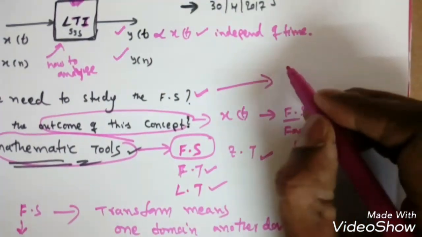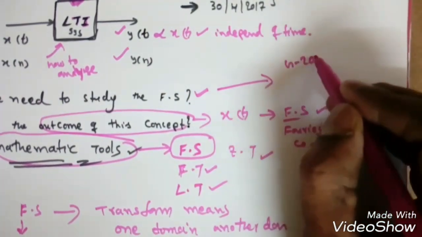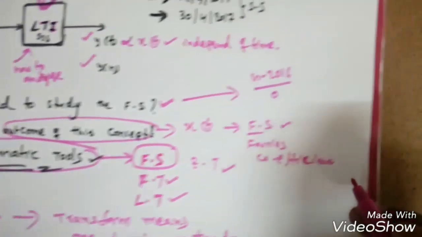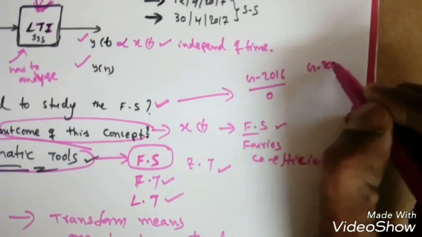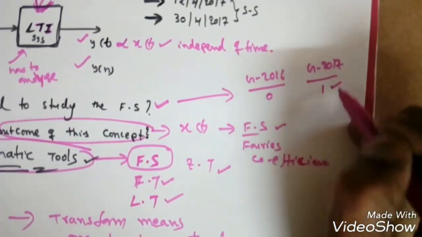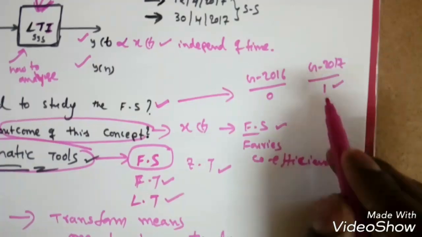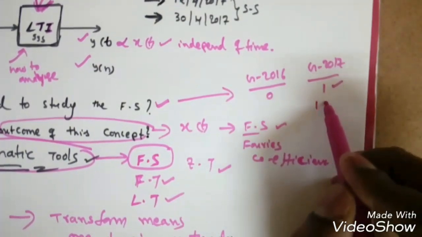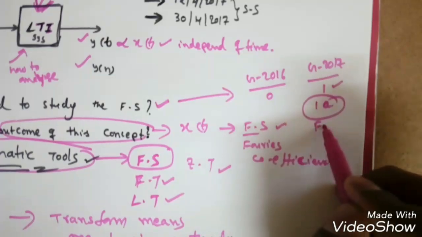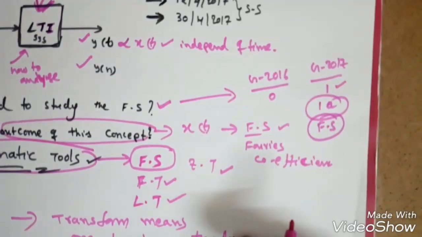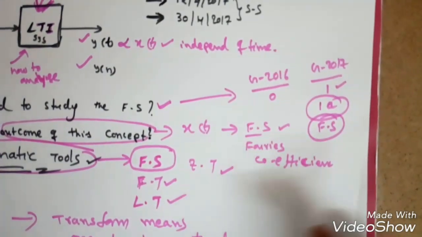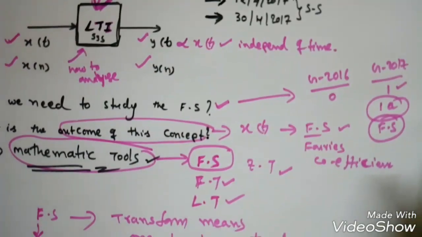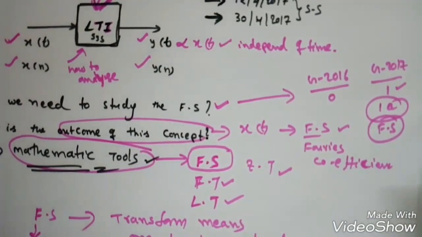In GATE 2016 we did not get any question from Fourier series, but in GATE 2017 we got one question for 1 mark, right? So we may expect maybe one question from Fourier series in each set. This is some introduction about Fourier series and its outcome.